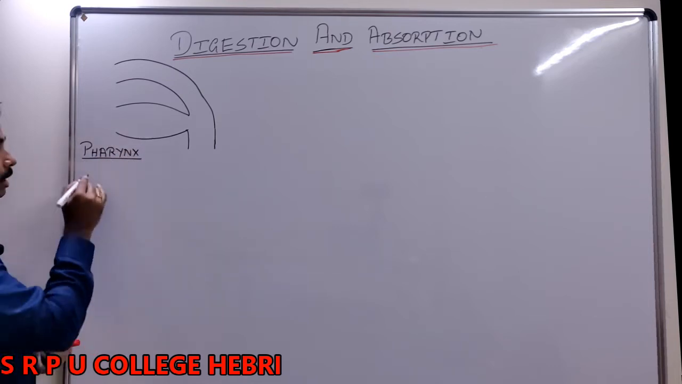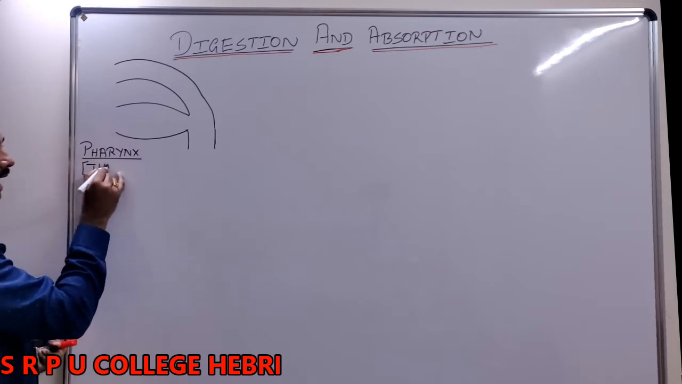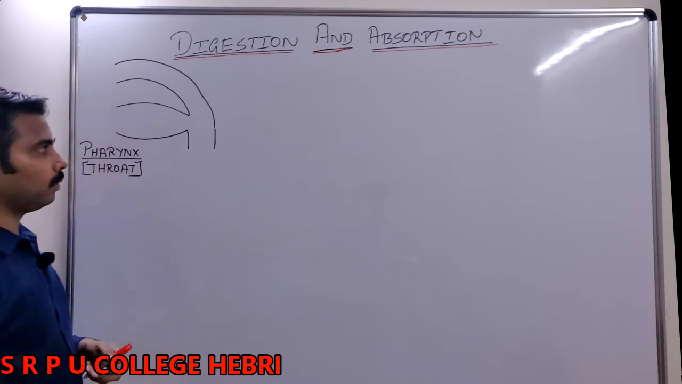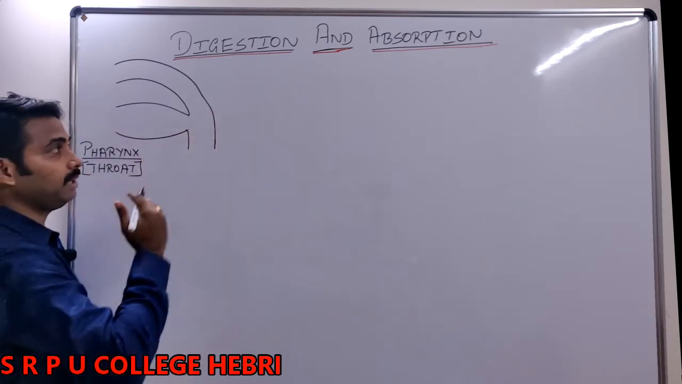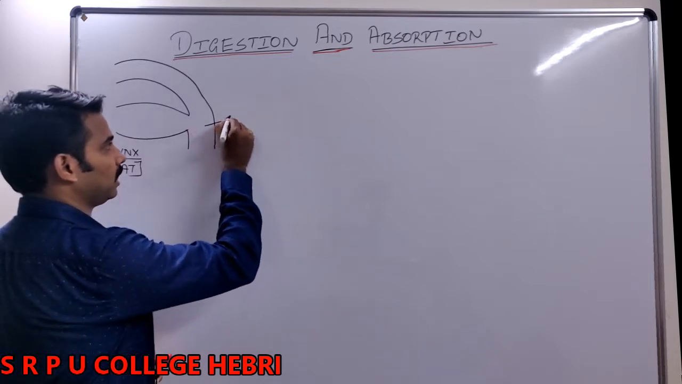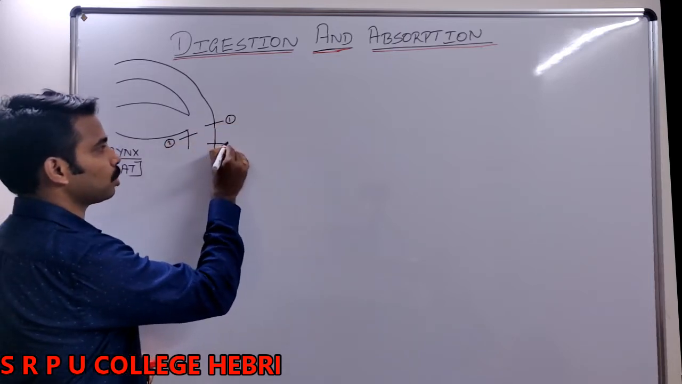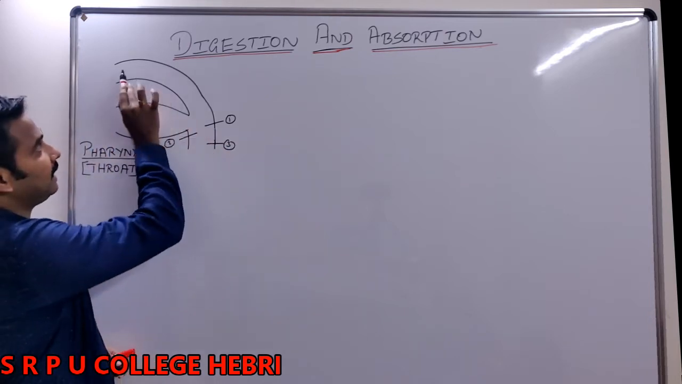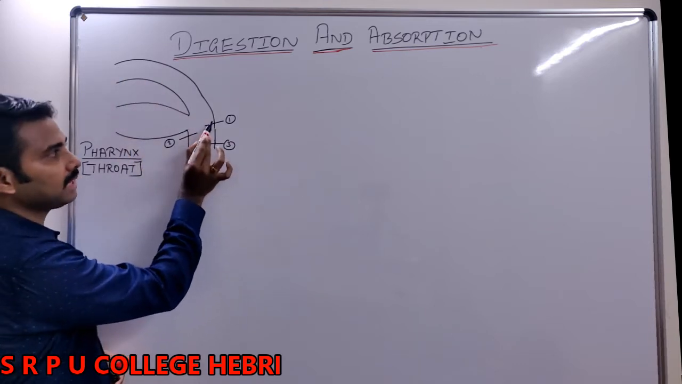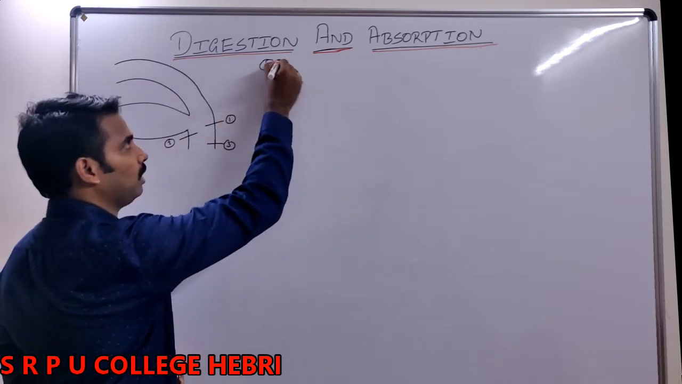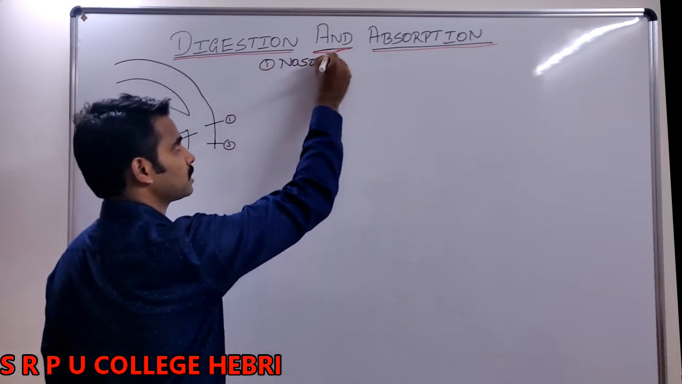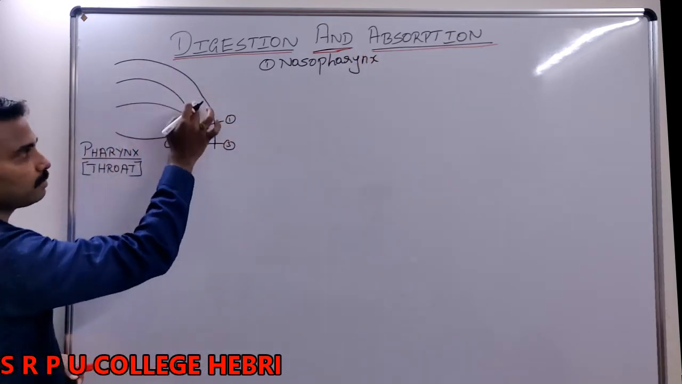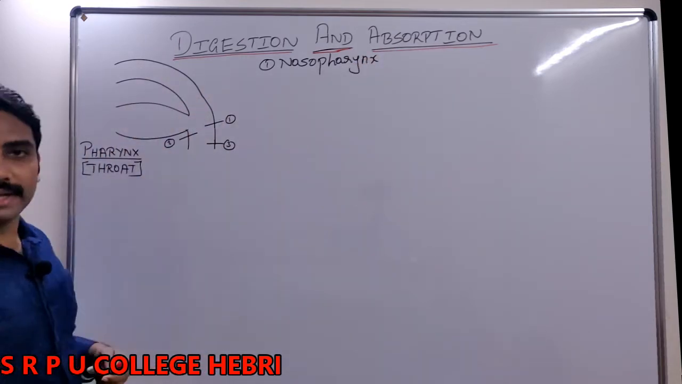That is called pharynx, or you commonly call it as throat. Now, this pharynx can be divided into three regions. What are they? The three regions of the pharynx are: number one, the part of the pharynx that receives which cavity? Nasal cavity. This region is called nasopharynx. What is nasopharynx? The part of the pharynx which receives the nasal cavity is called nasopharynx.